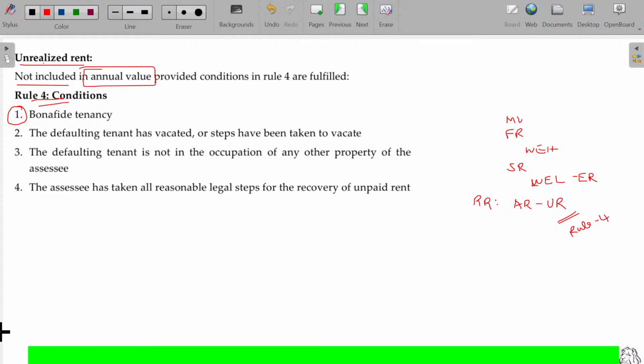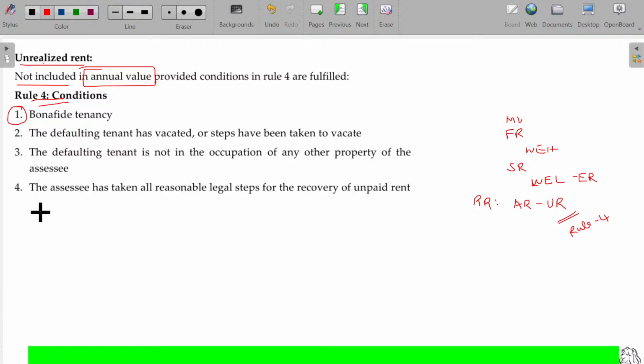You cannot say so. If you are accommodating your relatives and friends and stating that you don't get rent, then it's not bona fide, it's not an original letting out. It should be bona fide: an unknown party genuinely let out for rental purpose, and you fail to collect.